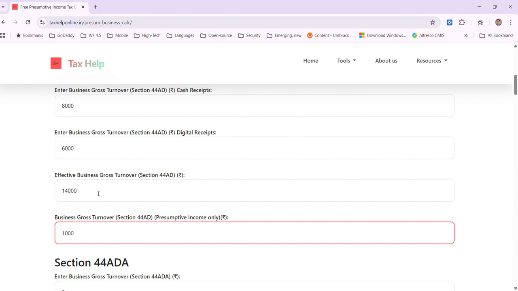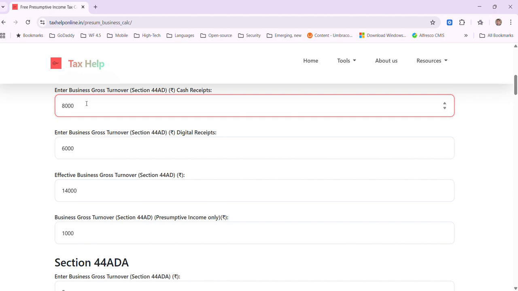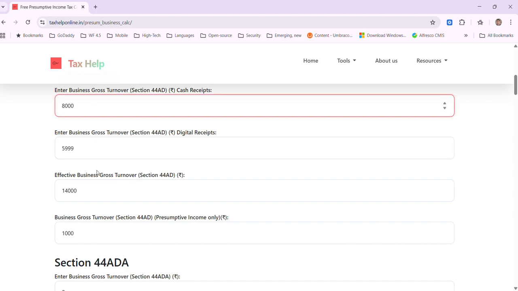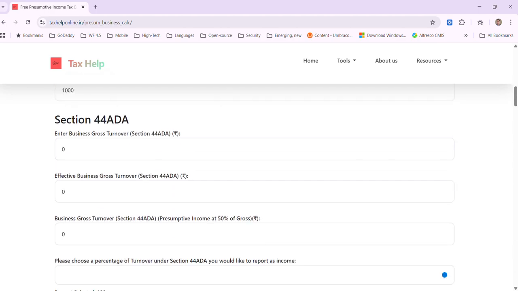Although the total is 14,000, presumptive income is only 1000 because it's 8,000 into 8% for cash receipts. For digital receipts it is 6%, so 6,000 into 6%, and that's how the total comes to 1000. So the 640 here, and 360 here, which is 1000.